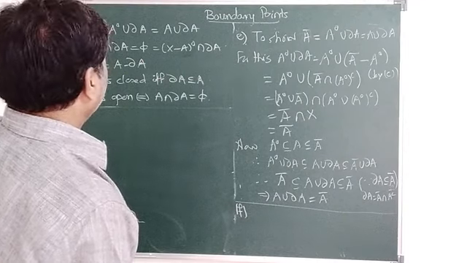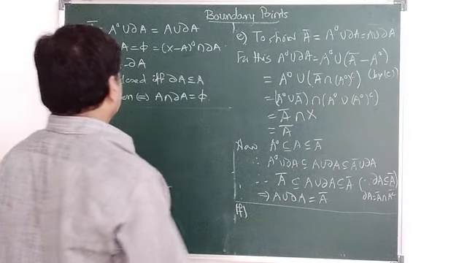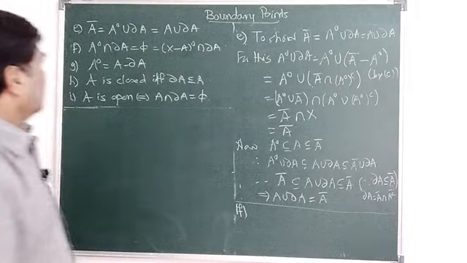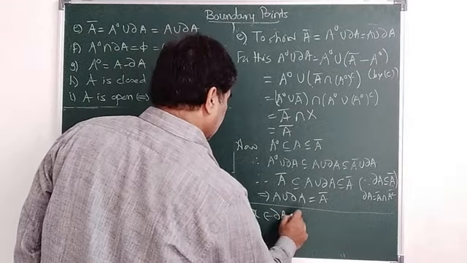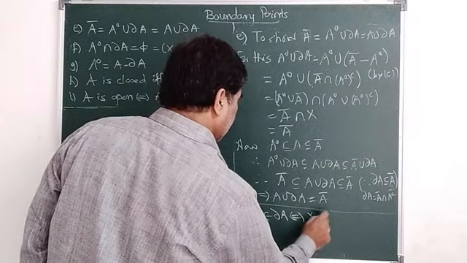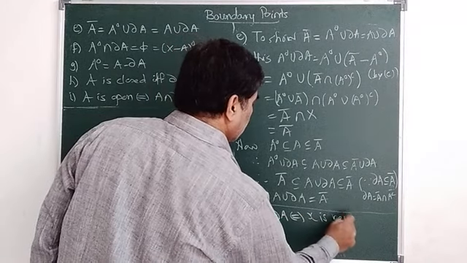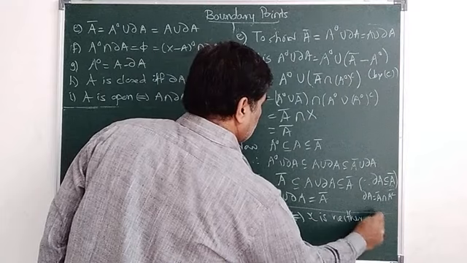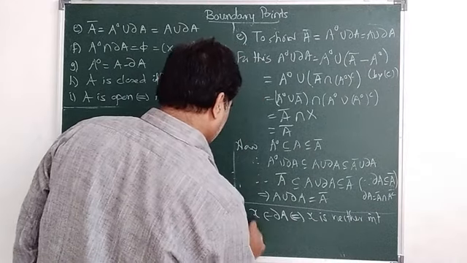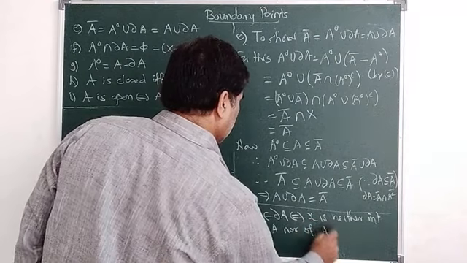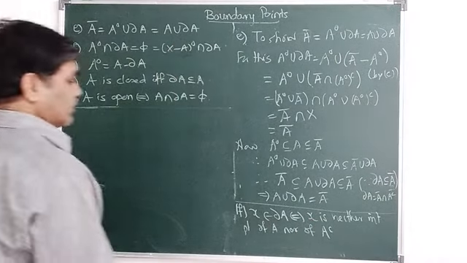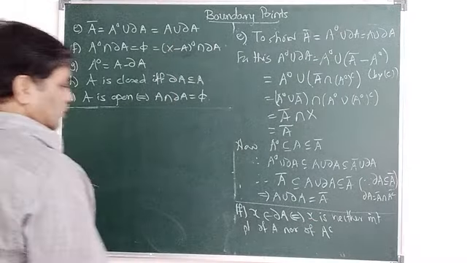So by definition of interior point, X belongs to ∂A if and only if X is neither an interior point of A nor of A complement. Okay.